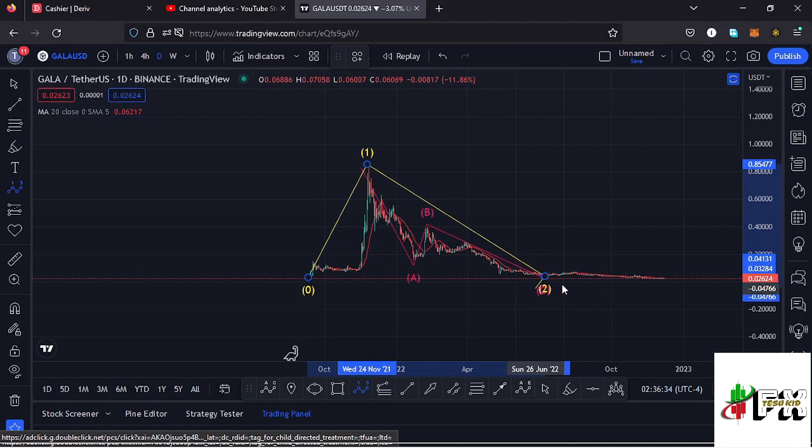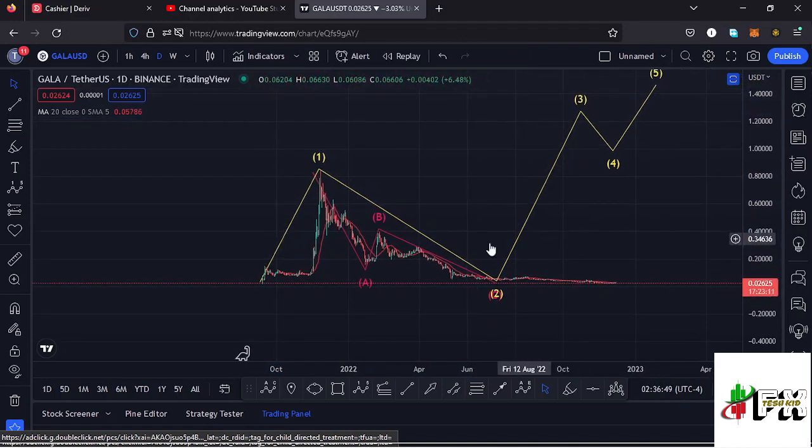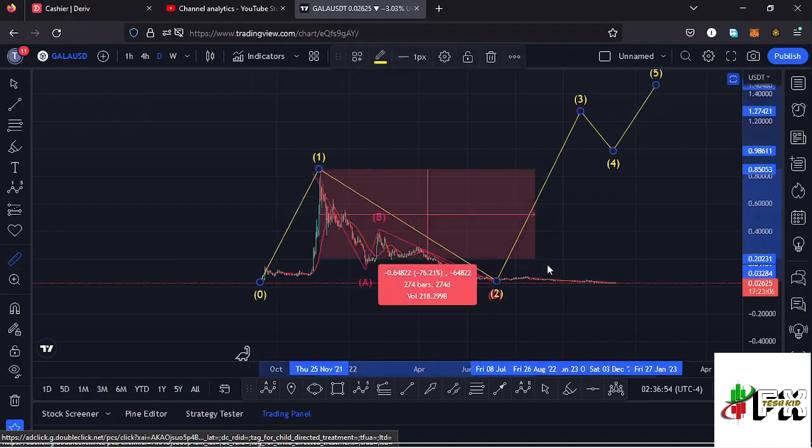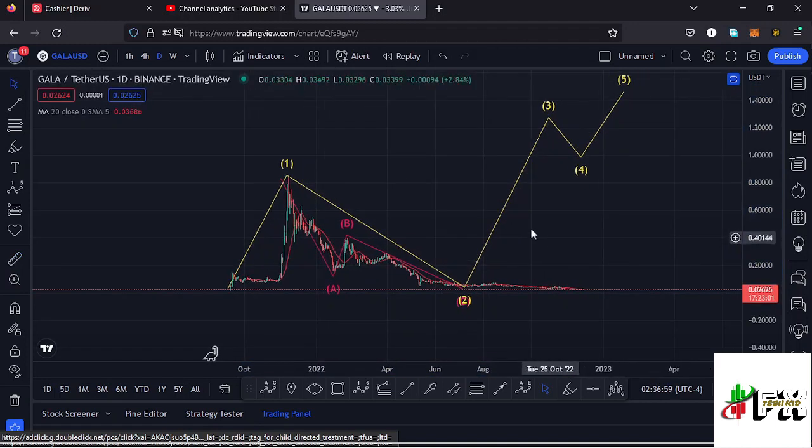Assuming that we have seen the low for this higher Elliott wave count 2, what we expect next is a bounce to the upper side in the formation of that wave 3, then expect a wave 4 before we continue pushing even higher in the formation of that wave 5 to the upper side. Getting a little bit into the details, measuring from the all-time high, you can see that Gala Games is down more than 90%, and that means there are chances that we might have seen the bear market low and also the low for this higher Elliott wave count 2. Very soon I'm expecting a reversal to the upper side in the formation of this wave 3 in the next bull market.